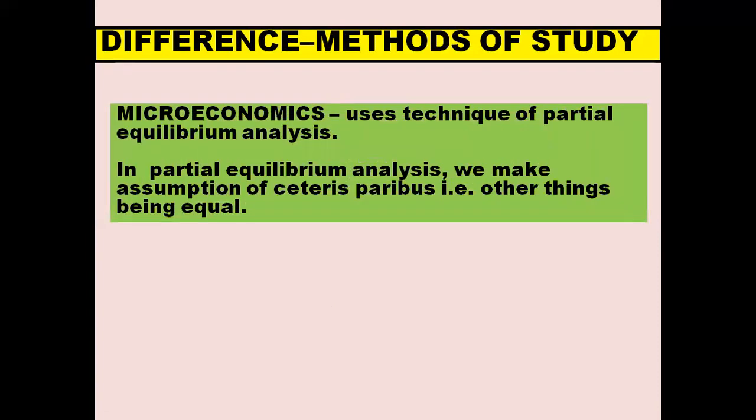Now we come to methods of study. Microeconomics uses technique of partial equilibrium analysis. Here in microeconomics, we make assumption of ceteris paribus, that is other things being equal. For example, when we study law of demand, we study the relationship between price and demand, assuming that factors other than price of the commodity remain same. So here we use technique of partial equilibrium analysis.